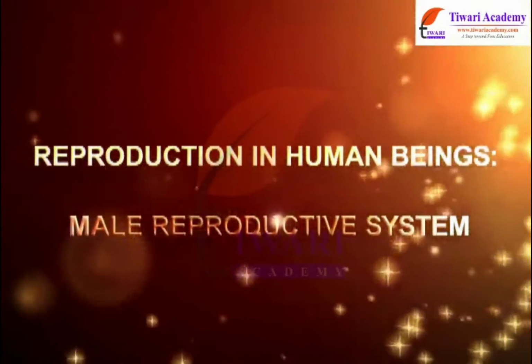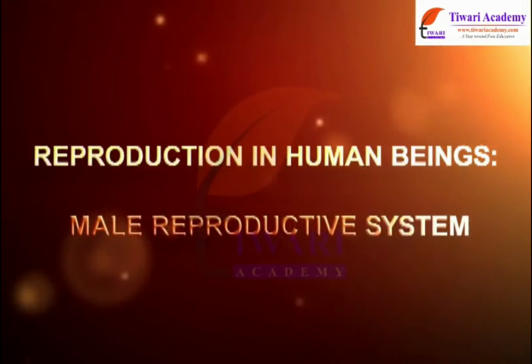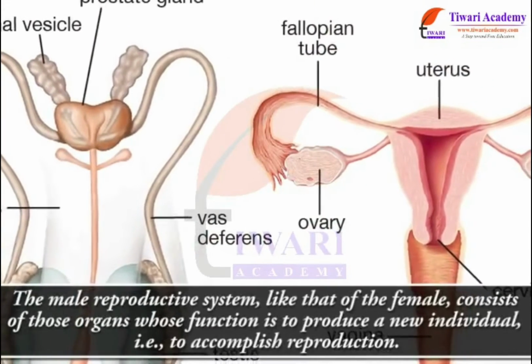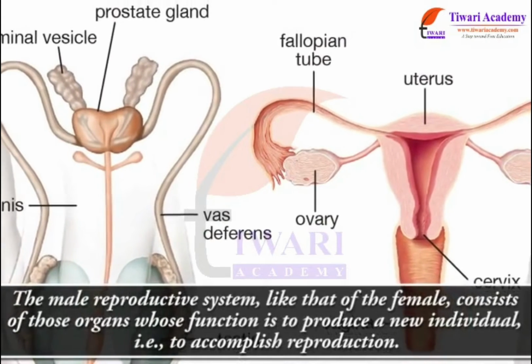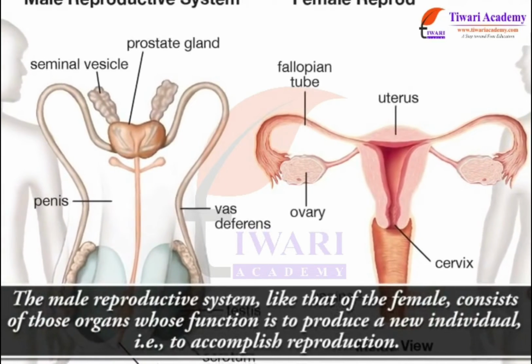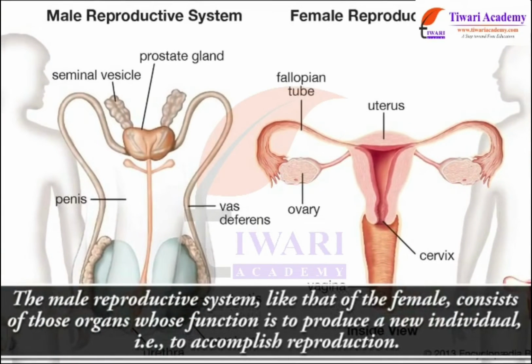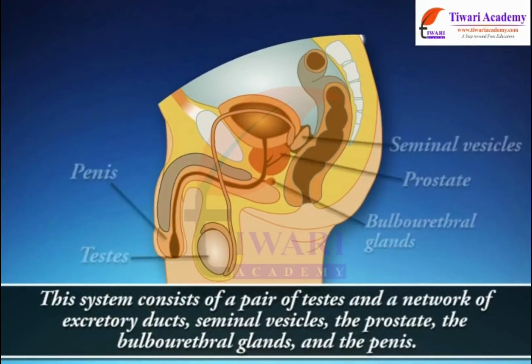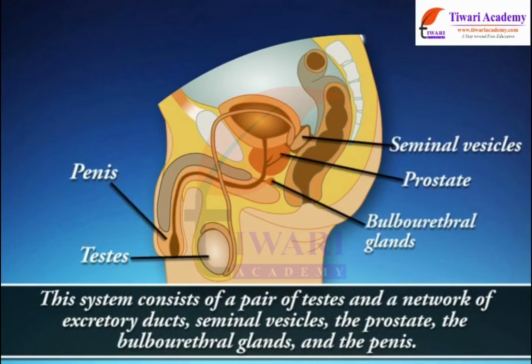Reproduction in human beings, male reproductive system. The male reproductive system, like that of the female, consists of those organs whose function is to produce a new individual, that is, to accomplish reproduction. This system consists of a pair of testes and a network of excretory ducts, seminal vesicles, the prostate, the bulbourethral glands, and the penis.